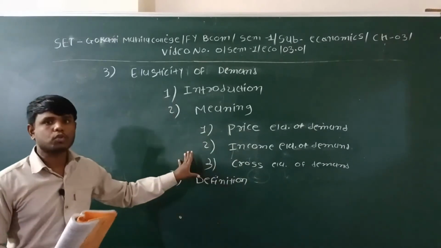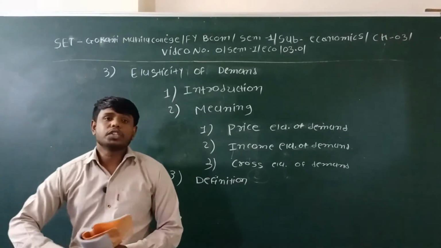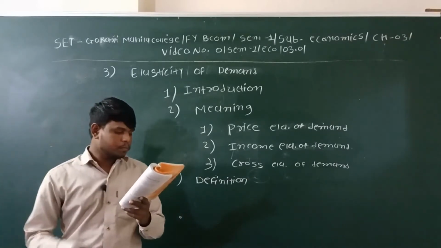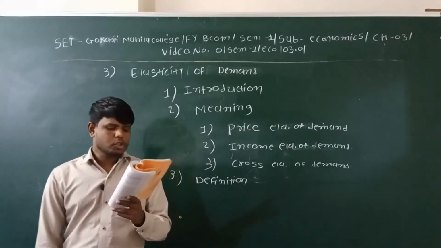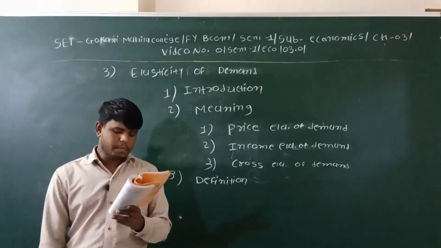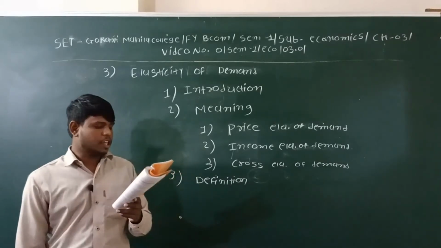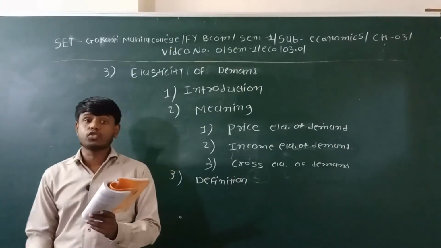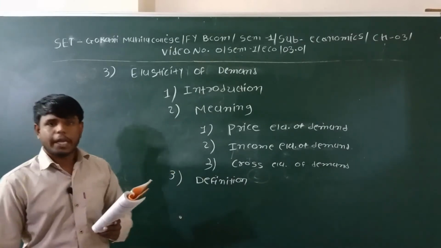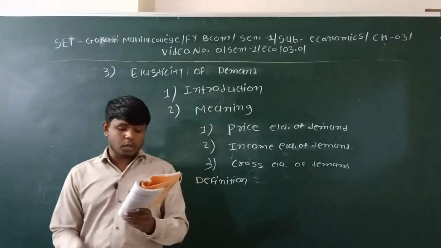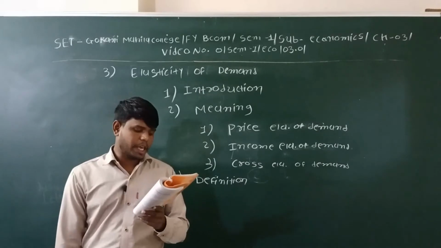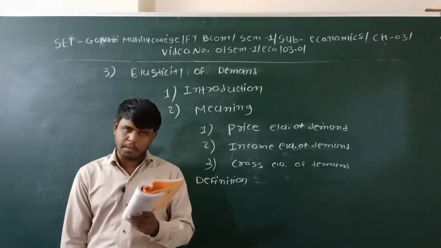After that, we are going to study the definition of the price elasticity of demand. The proportion of change in demand on account of changes in price is called price elasticity of demand. This is the basic definition of the price elasticity of demand.